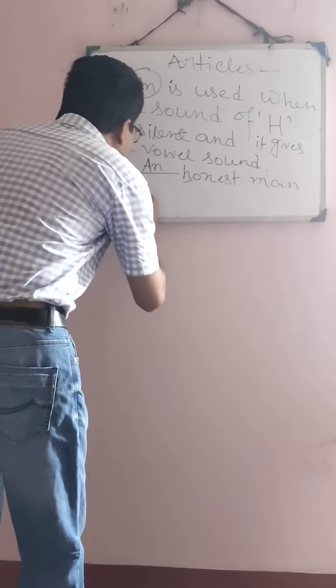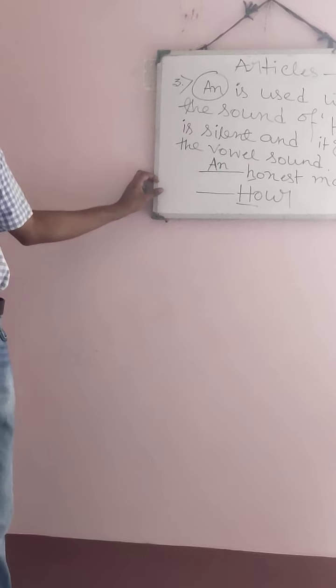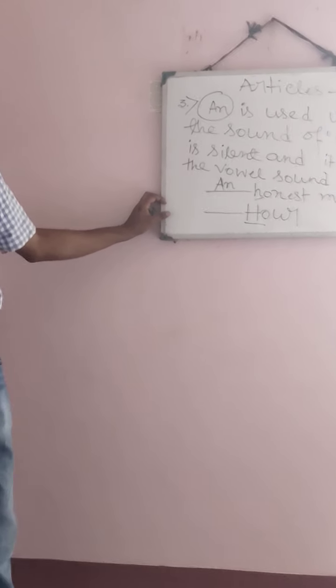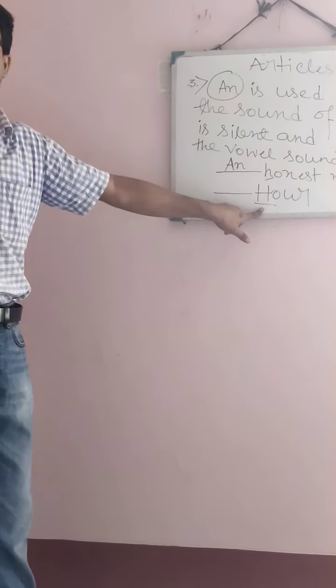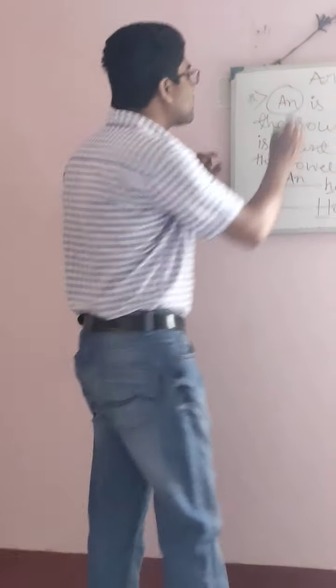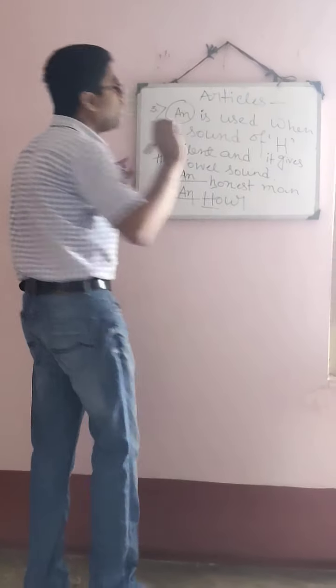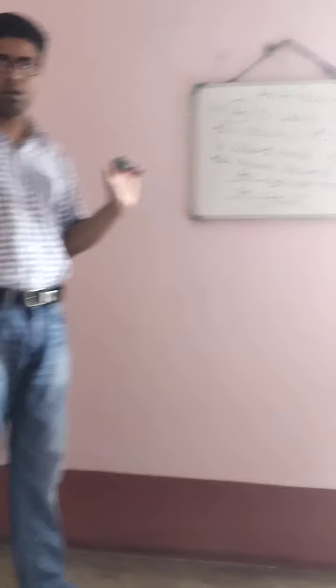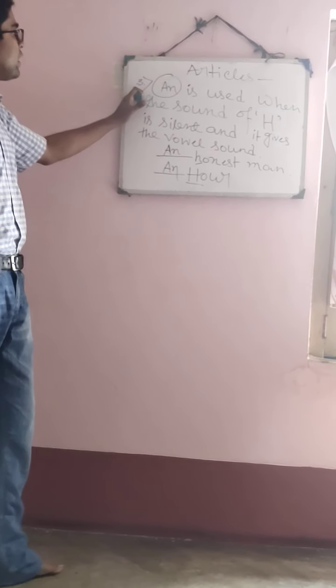Now let's go through the second example. Dash hour. Look, you are not saying "hour" with an H sound, you are saying "our". So an "a" sound is coming and the H sound is silent here. So what will be used here according to the rules? An will be used according to the rules. So this is exceptional rule 3. I hope you have understood.